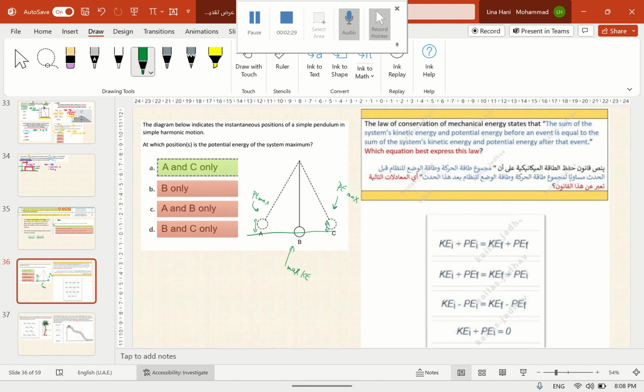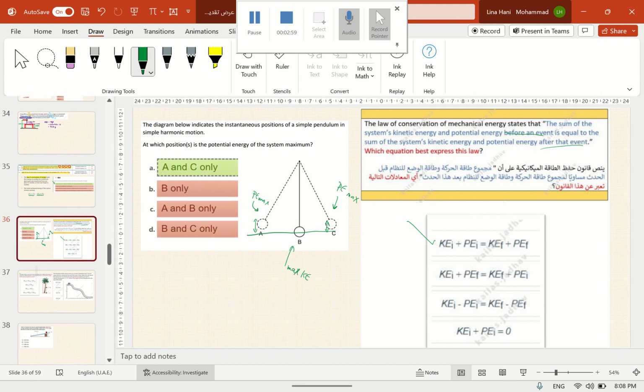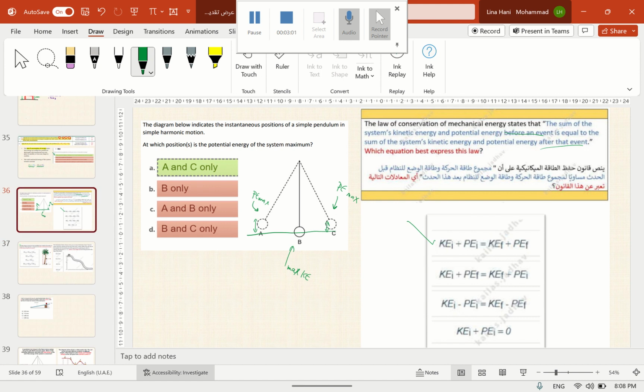The law of conservation of mechanical energy states that the sum of the system's kinetic and potential energy before an event is equal to the sum of the kinetic energy and potential energy after the event. Which equation best expresses this law? Well, the sum of potential and kinetic energy at the beginning equals the sum of the kinetic and potential energy after the event has happened.